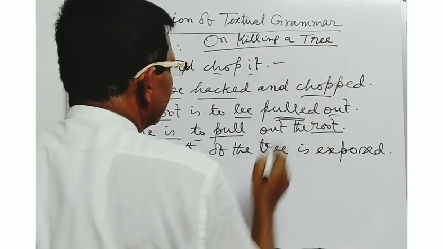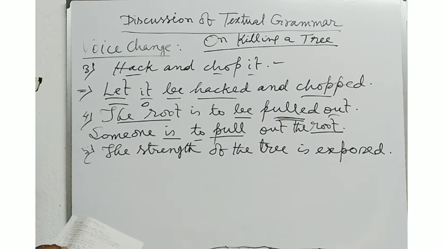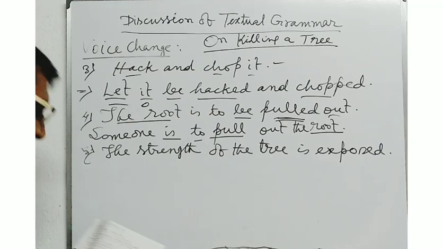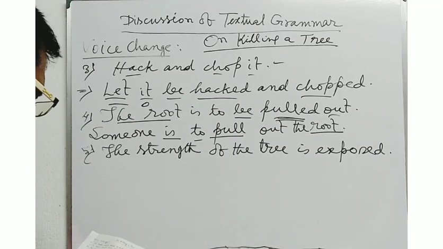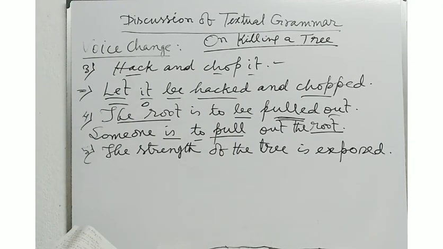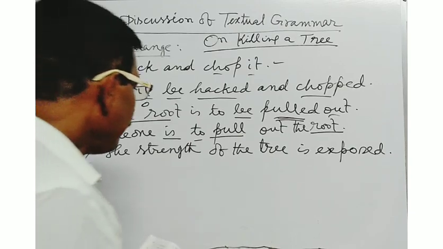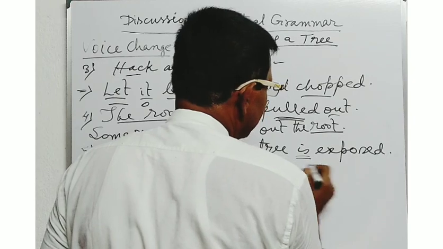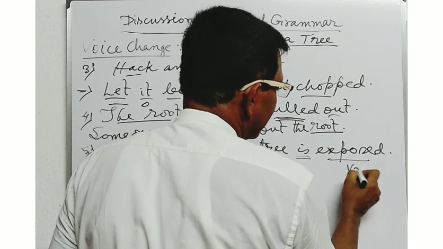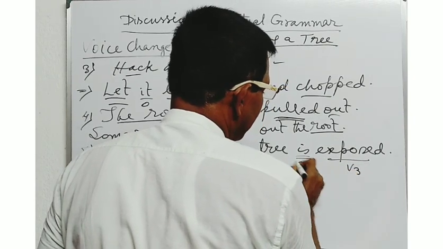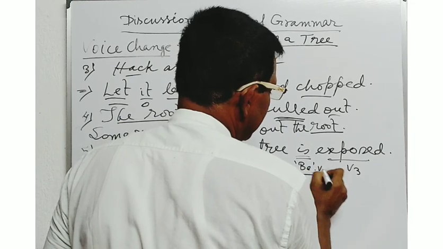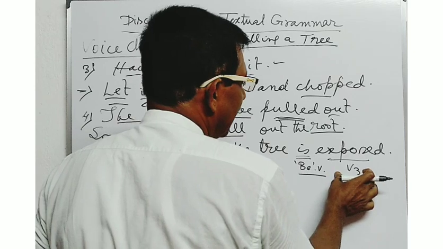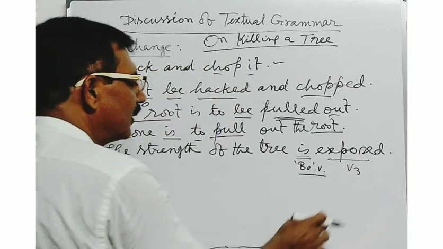This is the poem On Killing a Tree. And all these are the sentences which have been taken from On Killing a Tree. The strength of the tree is exposed. Here in this sentence, you will see that is the be verb, then the VT form is used. Be verb plus VT form. As there is the be verb just before the VT form, it is in the passive form.